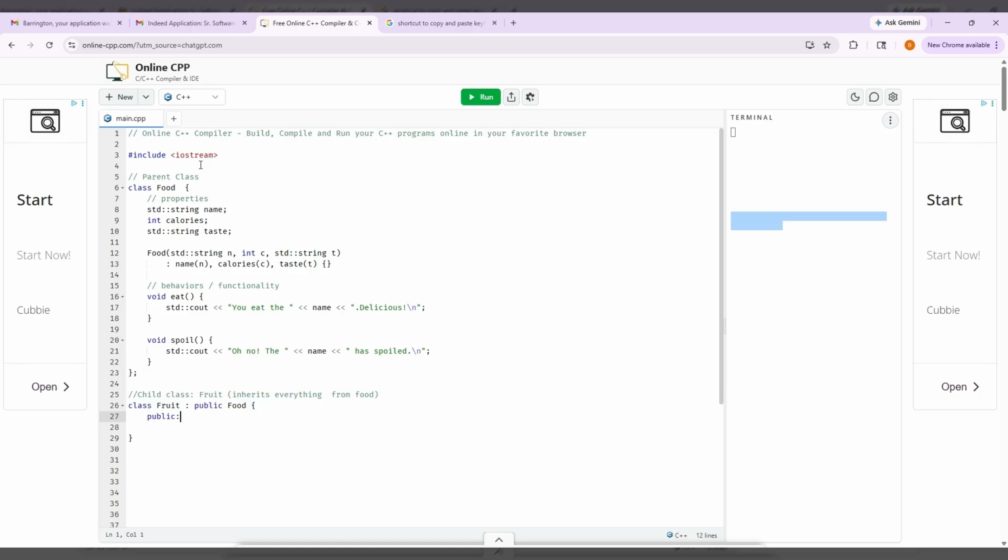It has its own unique properties to fruit, like sweetness level. It has seeds. An amount of seeds, I guess, seed count.